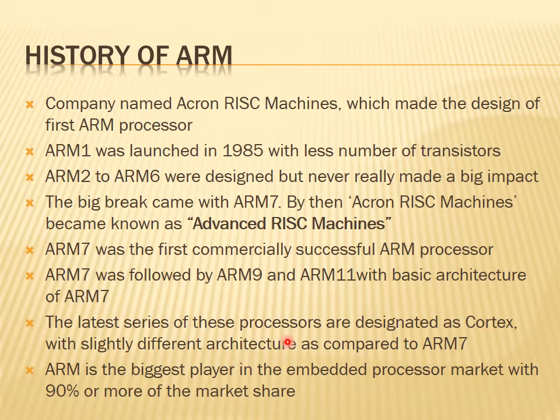A company named Acorn RISC Machines made the design of the first ARM processor. So this company designed the first prototype model of an ARM processor. In 1985, the ARM1 was launched with a small number of transistors on that silicon die.